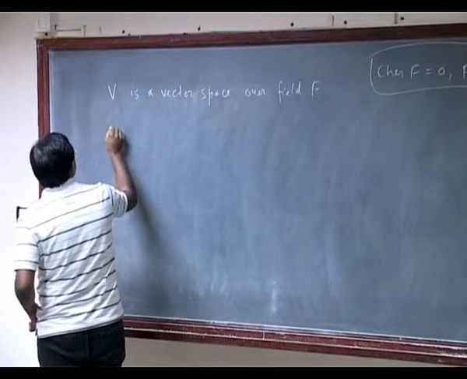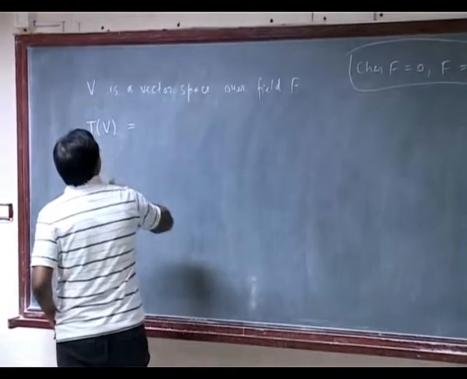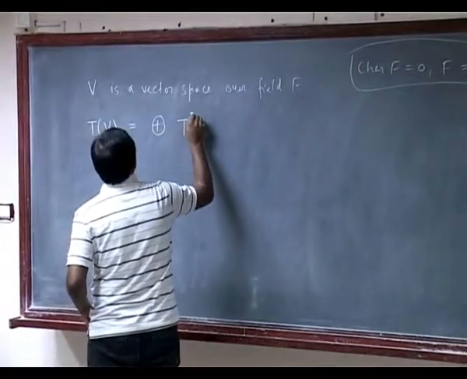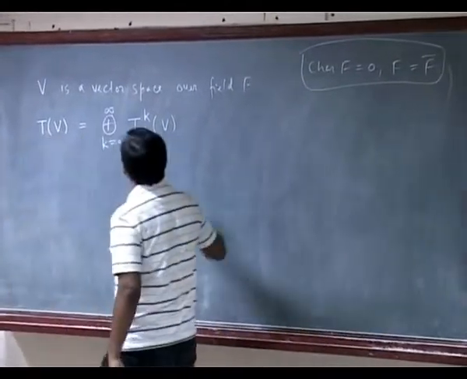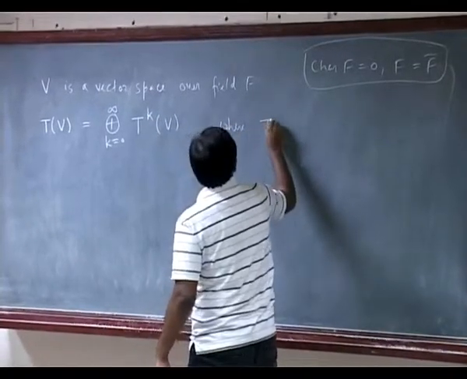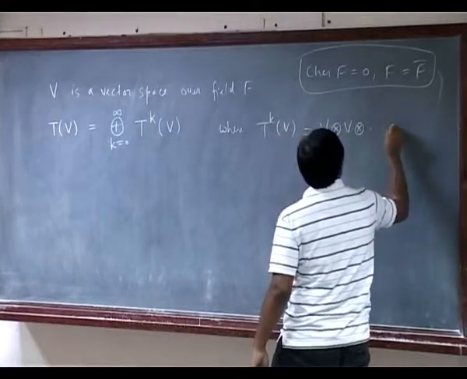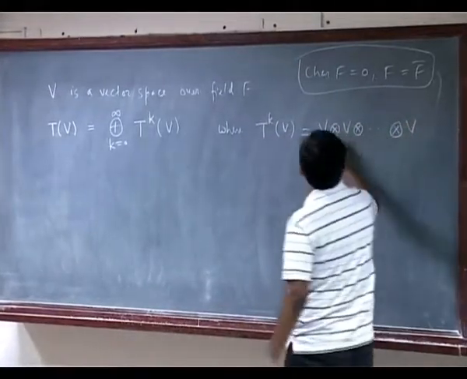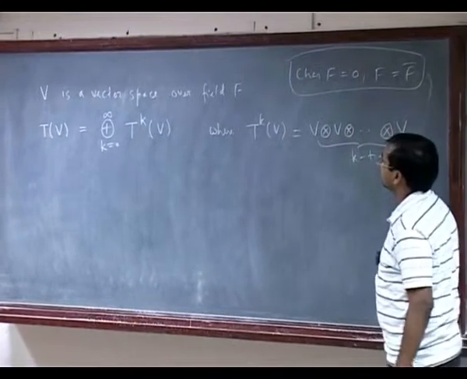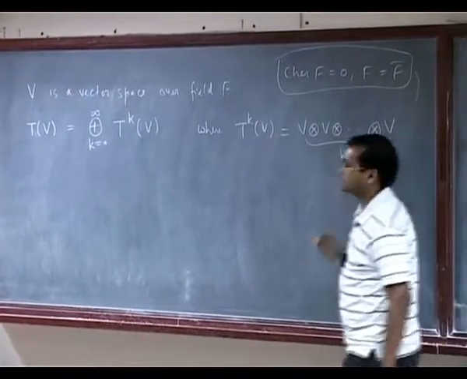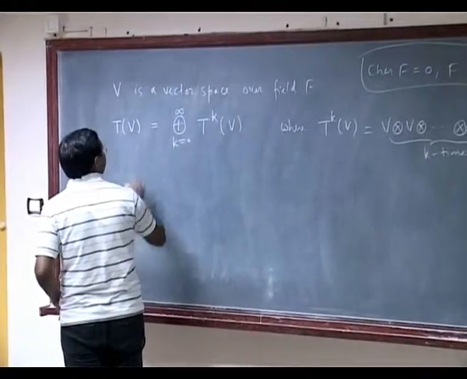So first thing, what was defined in the morning is the tensor algebra of V. I will denote it as TV, and it is nothing but the direct sum of TKV, K is 0 to infinity, where TKV is V tensor V, K many times. This we saw in the morning, and we also saw that this is an algebra. So now we can define multiplication on that.